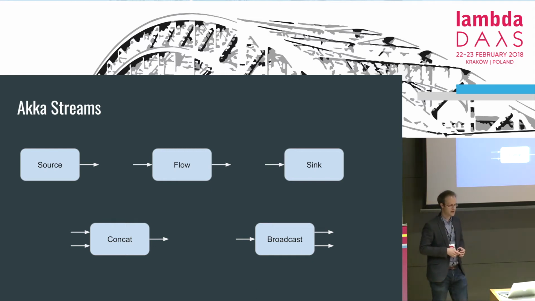However, in our case, in order to have some iterative properties of our algorithm, we'll need some kind of feedback loop in the stream. So we'll need stages with multiple inputs and multiple outputs. Fortunately, Akka Streams provides several such stages out of the box. So there is a concat stage, for example, which will consume the first input until it is completed, and then it will start consuming from the second input. And there is also a broadcast stage which simply emits every input element into both outputs.